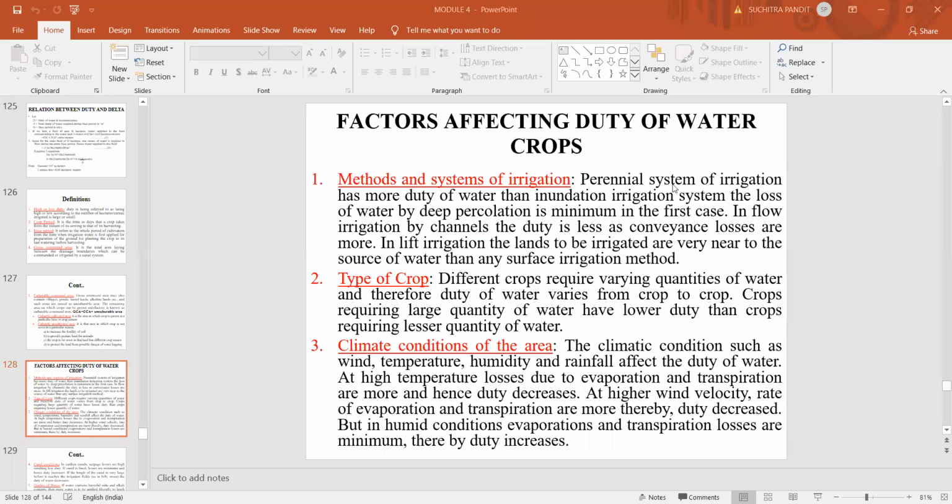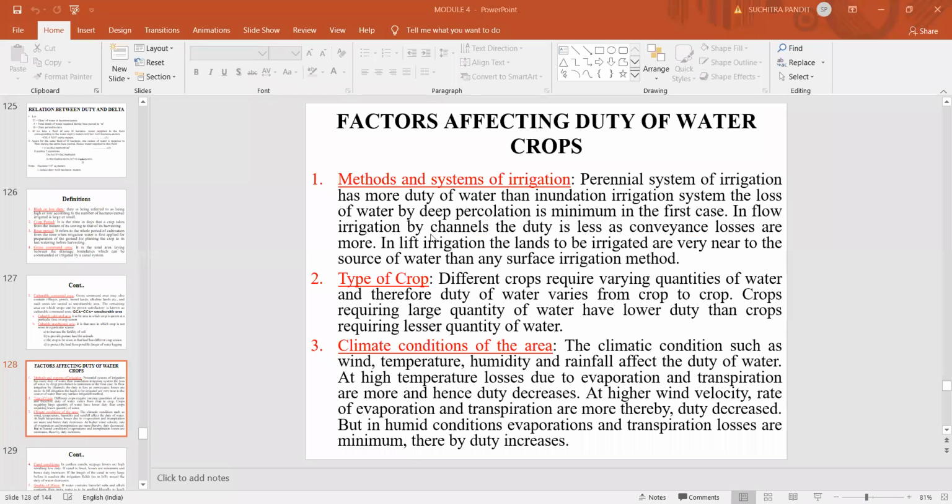In case of perennial system of irrigation, there is more duty of water than in the inundation irrigation system. The loss of water by deep percolation is minimum in the first case. In inundation irrigation, you supply a sufficient quantity of water, so much of the water is lost due to deep percolation. Hence, the duty of irrigation water decreases in case of inundation irrigation.